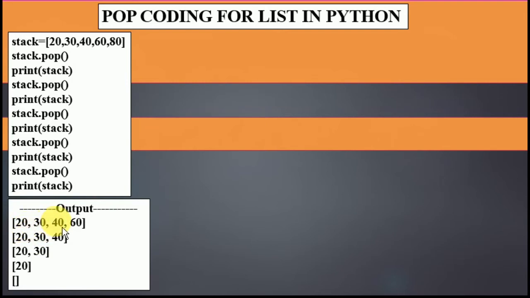First time 20, 30, 40, 60. Because after the pop is done, 80 is removed, and 20, 30, 40, 60 is displayed. Then pop is called again and we print the stack: 20, 30 and 40 are displayed, 60 is erased. Then again when pop is called, what is left is 20 and 30. Then again pop is called, then we print the stack, 20 is displayed. When stack.pop is called again and we print the stack, it shows that now the stack is empty. This output is going to be displayed.